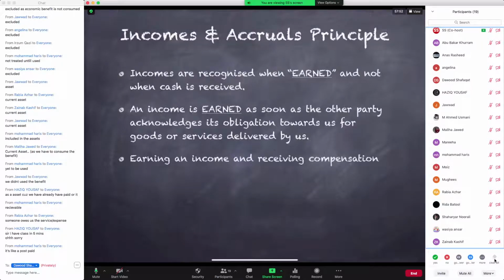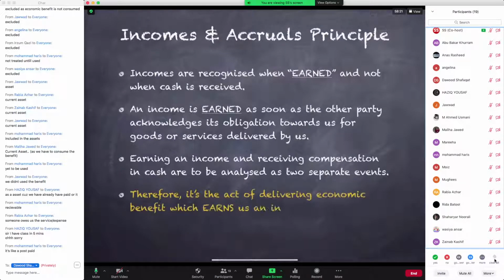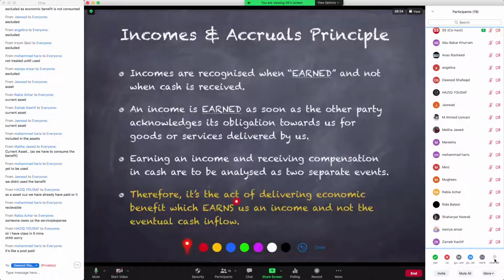So now comes the third point, just like the previous slide. Earning an income and receiving a compensation in cash are to be analyzed as two separate events, and now we already know about that. Earning an income is the cause and the effect of that cause is that you will receive cash. So cause will eventually materialize into an effect. So earning an income is one thing, and receiving cash for what you earned is another thing. And finally, just like the nutshell in the previous slides, it is the act of delivering economic benefit which earns us an income and not the eventual cash inflow.